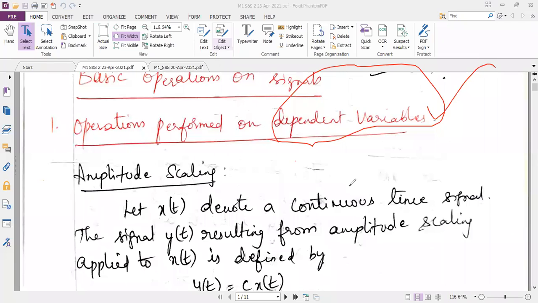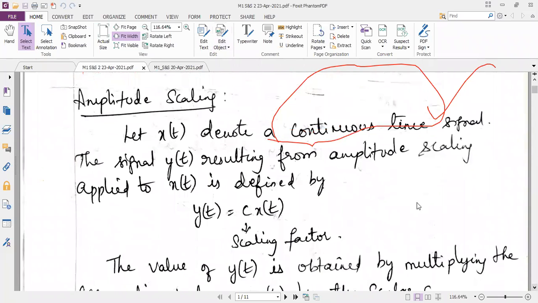Listen, everyone, the class may end in another 1 minute. You can join back immediately as soon as this gets disconnected. Till that time, I will just start the first operation which we will perform on the dependent variable, which is amplitude scaling.